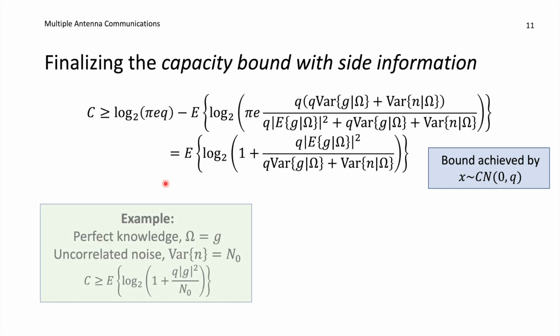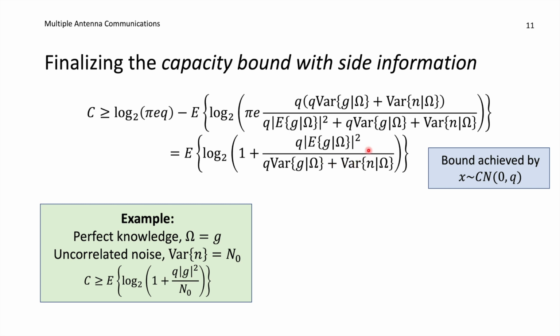So one example is that we have perfect knowledge about the channel. If we know G, omega is equal to G. In that case, here we have the expected value of G given omega. The expected value of G when we know G is just G. So we get Q times the absolute value square of G in the numerator of the capacity lower bound. And if we know G, then the variance of G given G is 0, so this term goes away.